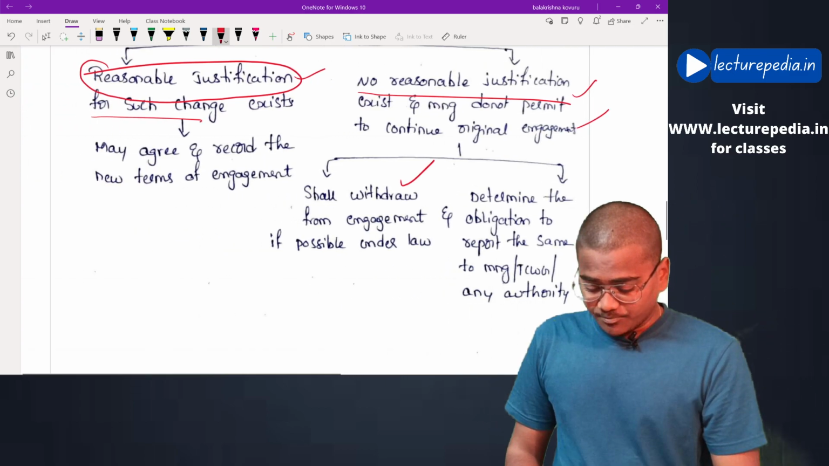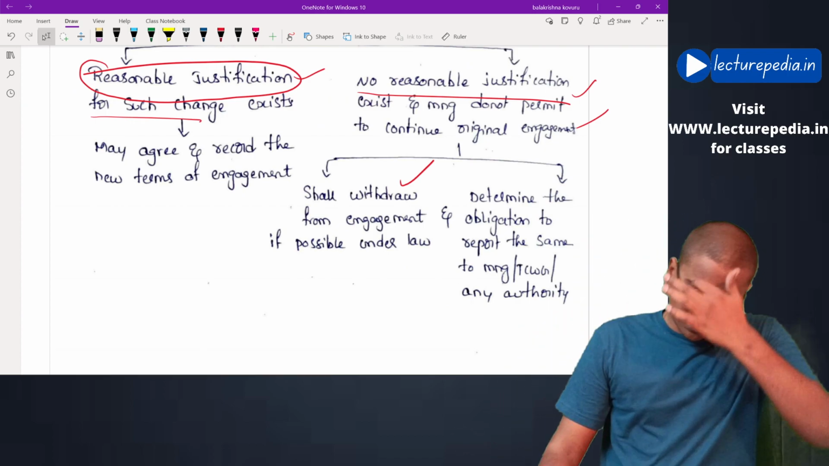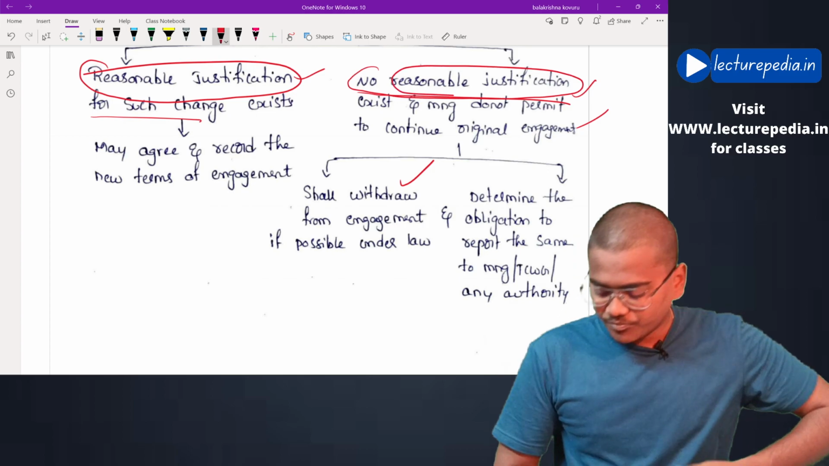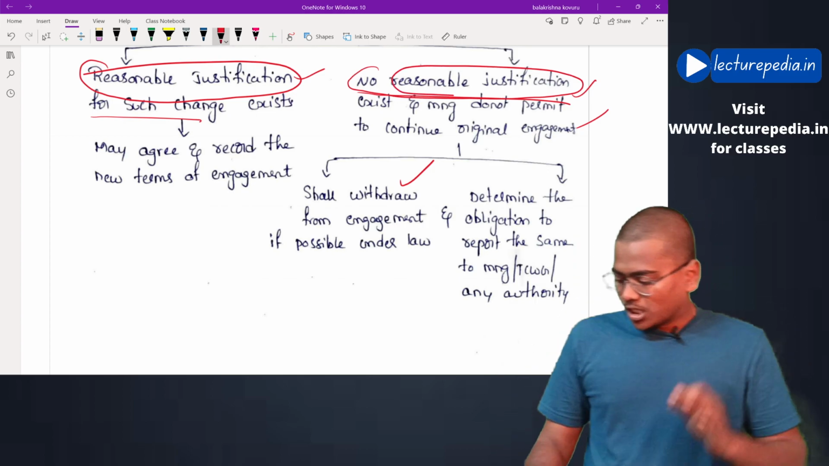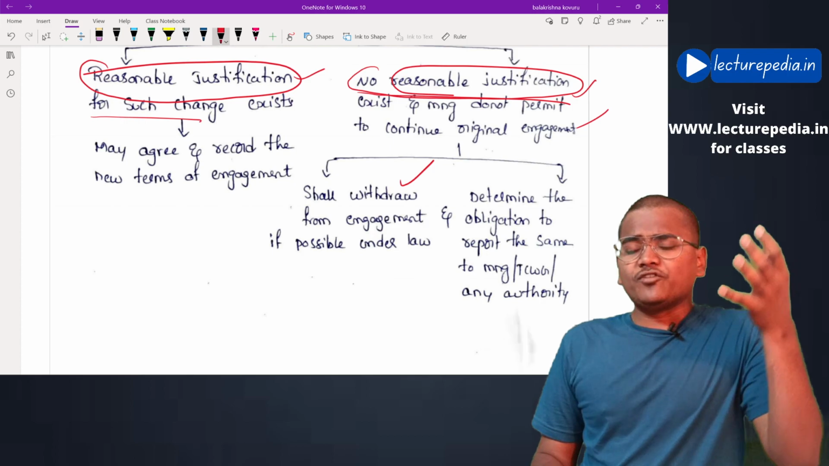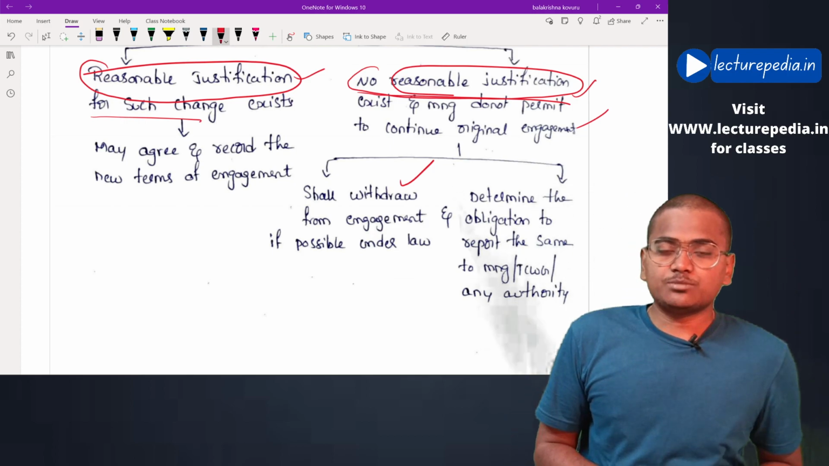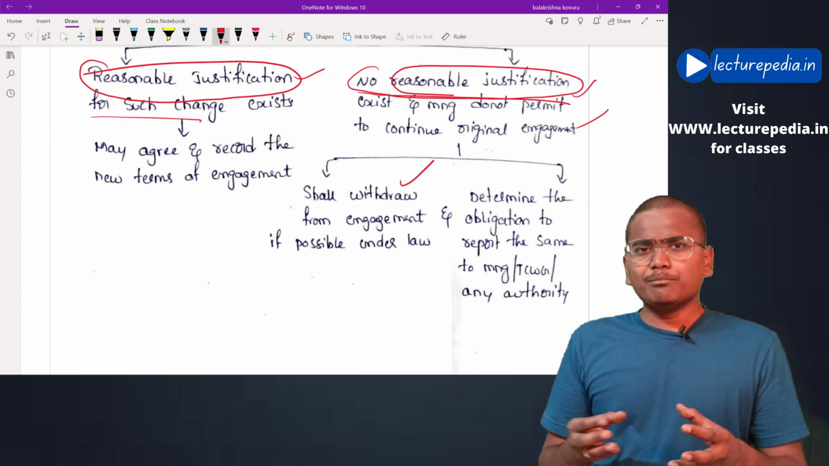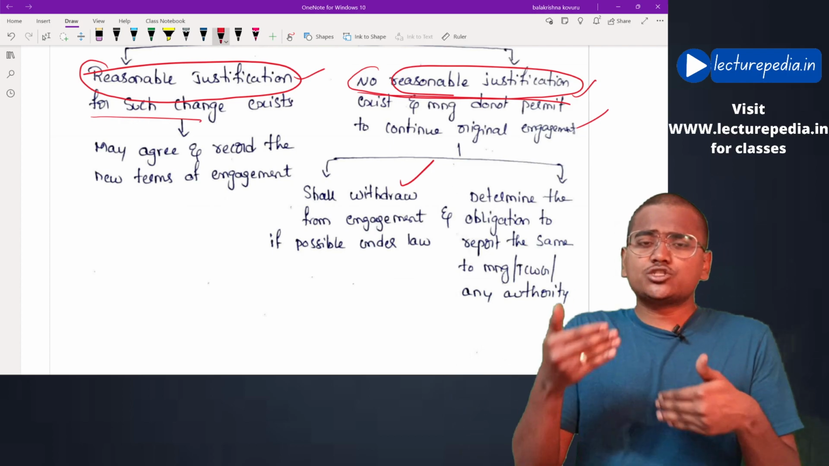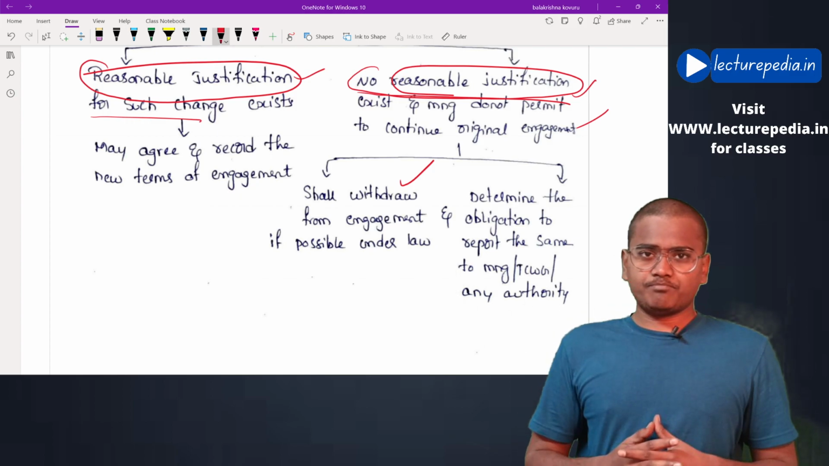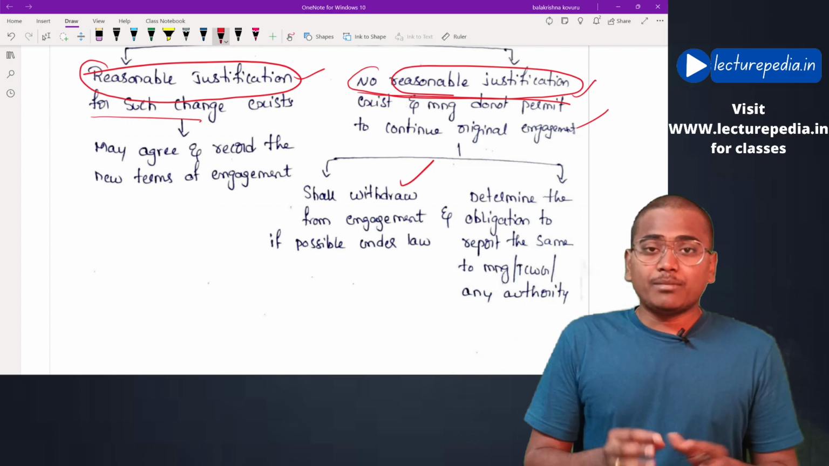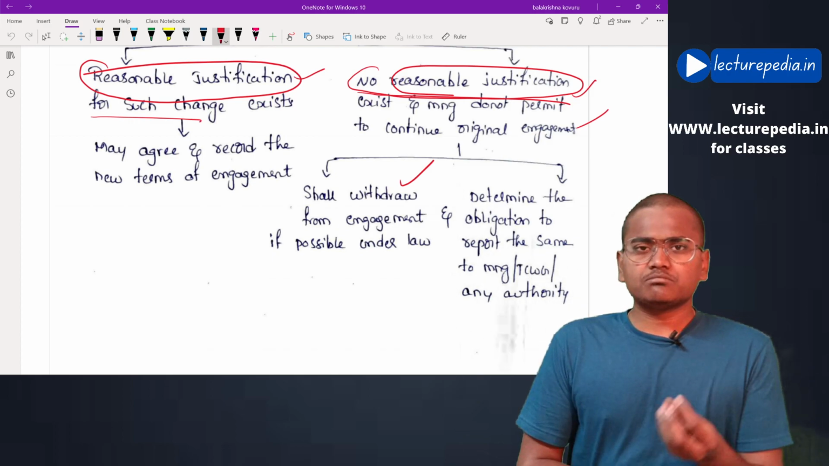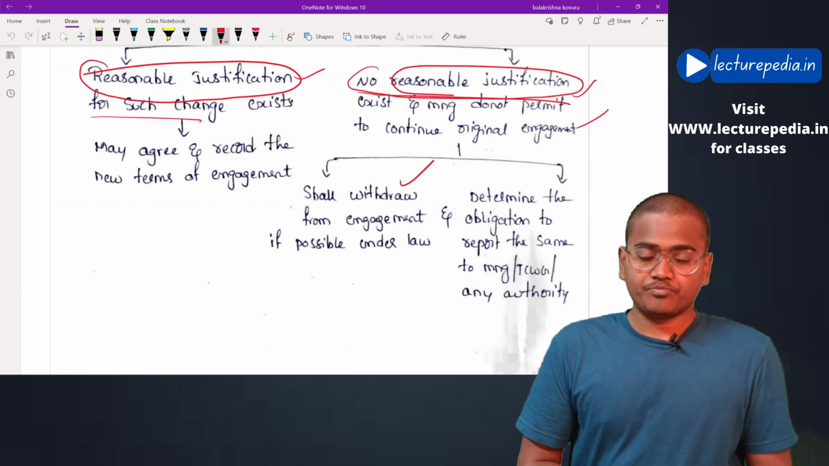Hope this is clear. Now here you can get it out what is meant by a reasonable justification. Let's say at the time of entering the original audit engagement letter, management misunderstood some of the terms of the audit engagement. That is the reason why management requested a change in the terms of audit engagement. That would be a reasonable justification.